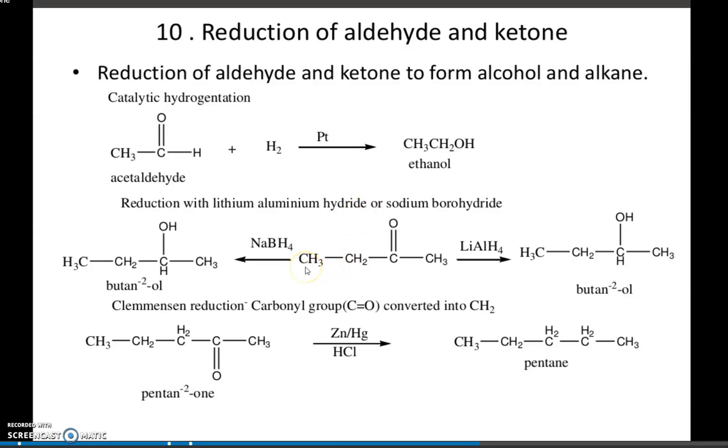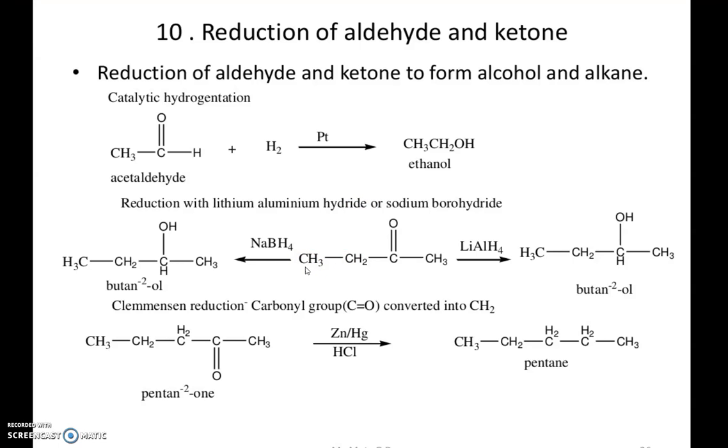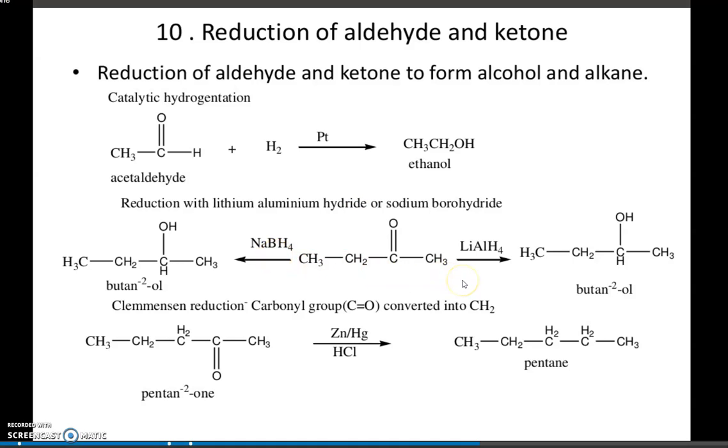Other reagents we can also use are strong reagents like sodium borohydride and lithium aluminum hydride. If we reduce an aldehyde, we'll get a primary alcohol. If we reduce a ketone, we'll get a secondary alcohol.